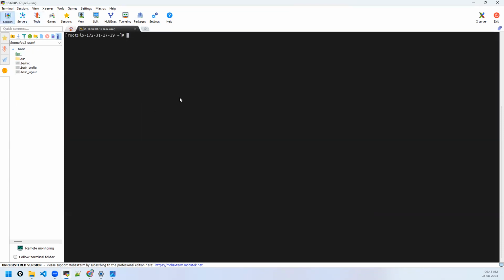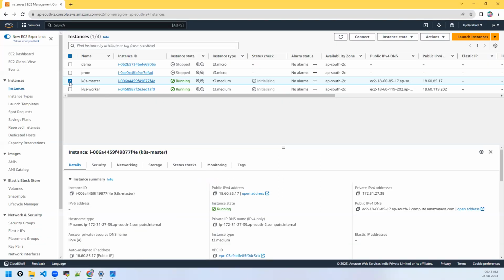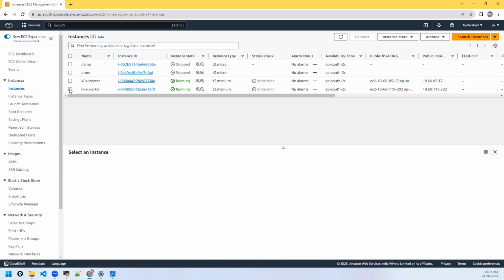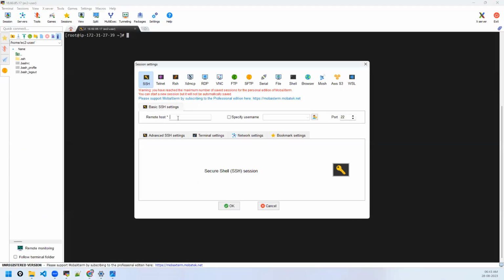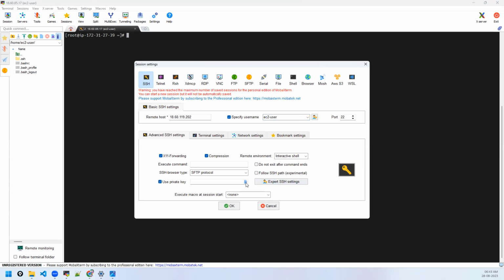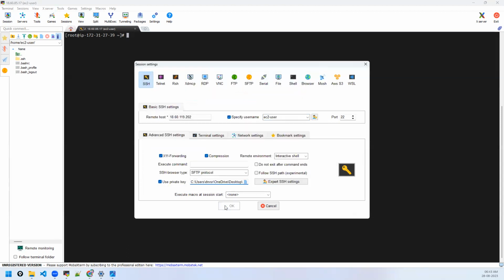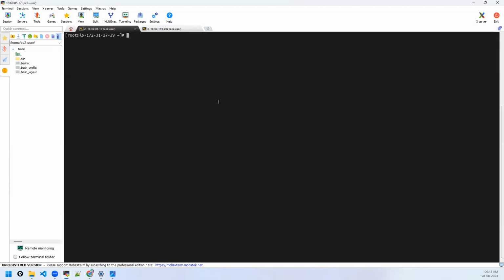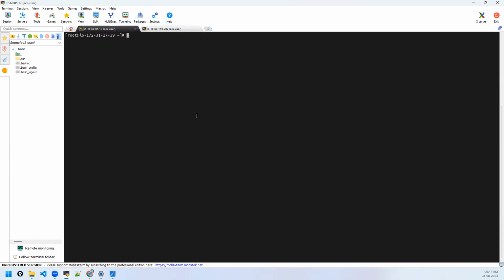Let me connect the other one also. Okay, so this is the master node. We can do one thing.